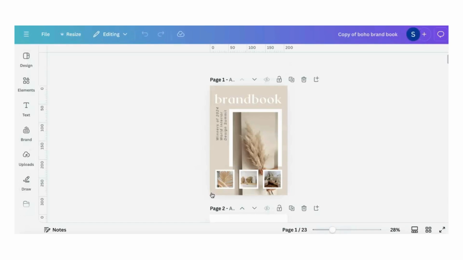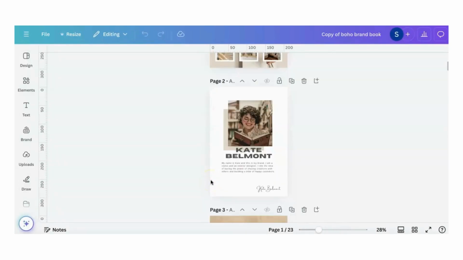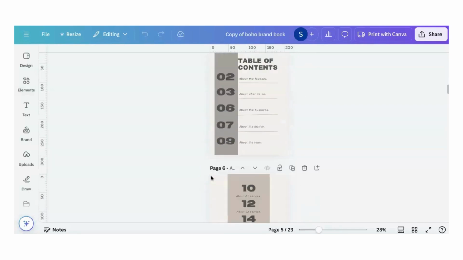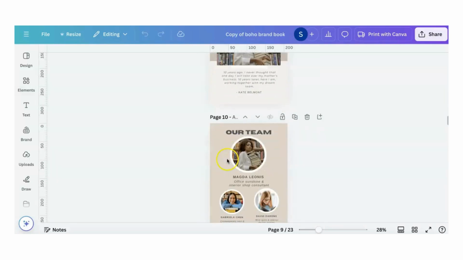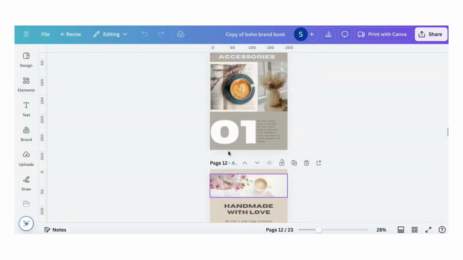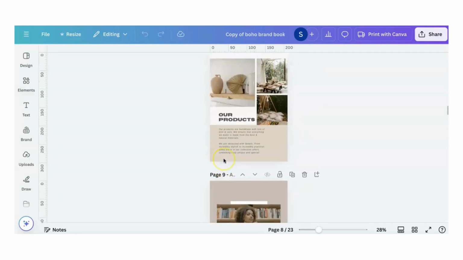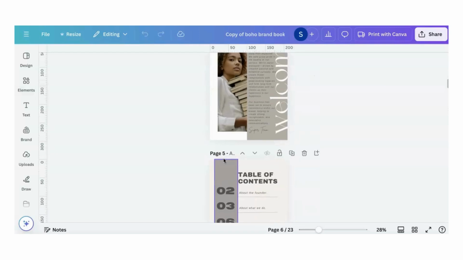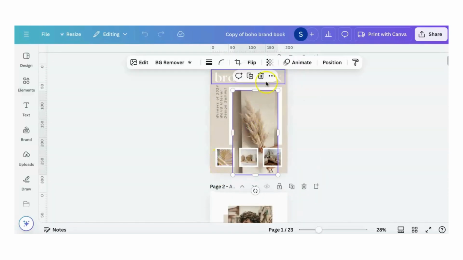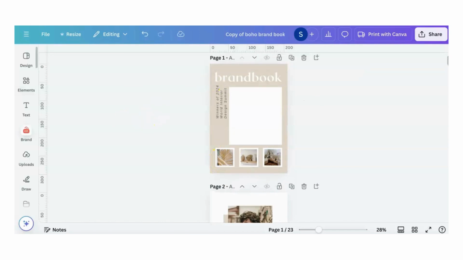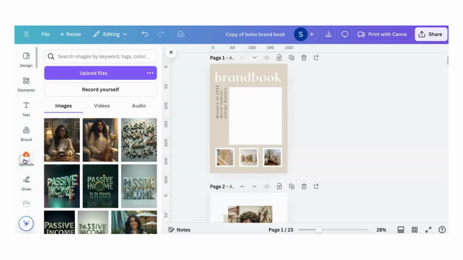And it's actually going to open up again in Canva. And here is the complete ebook. Look at that. You are able to download this entire ebook and change it to whatever style and colors you need. So I can actually go back in here, I can get rid of this picture and then use one of my pictures from my uploads.